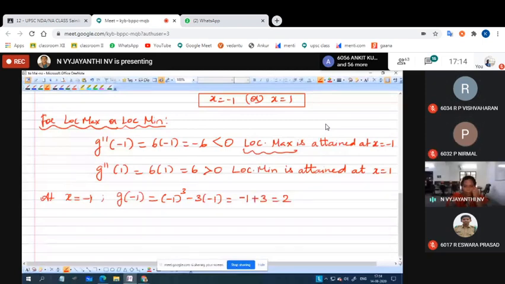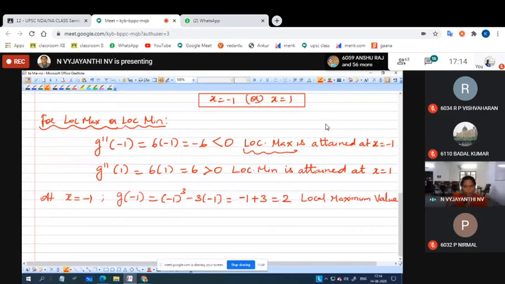So 2 is the local maximum value, which is attained at the point minus 1. Local maximum point means minus 1 comma 2 is the point at which local maxima is attained.